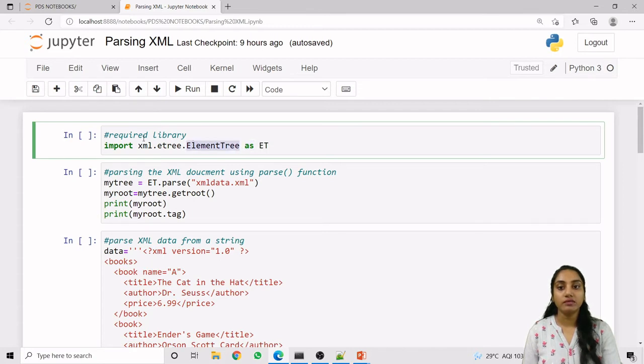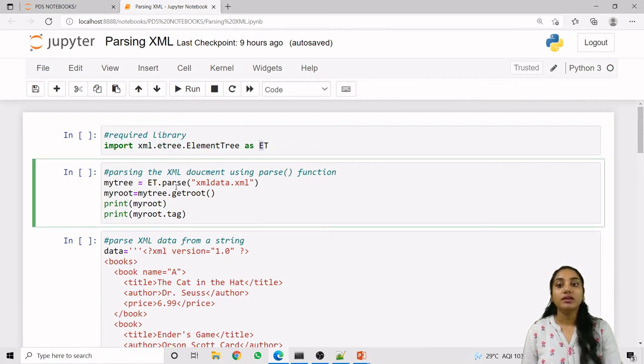So we are taking this whole module as an ET variable. Now we are parsing our XML file using the et.parse method, and as its argument we are providing our file name, that is xml-data.xml, and we are storing that in a variable, the myTree object. Now this will return us the myTree object.